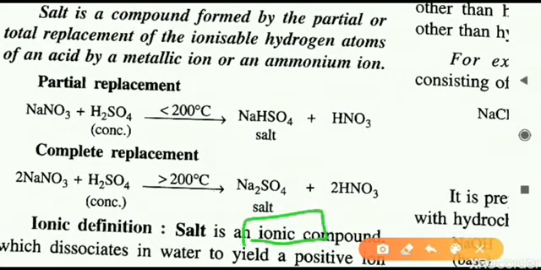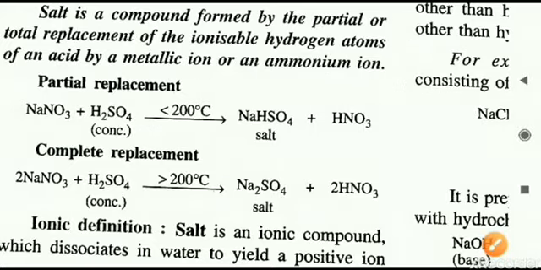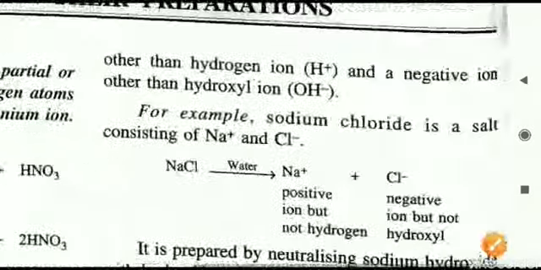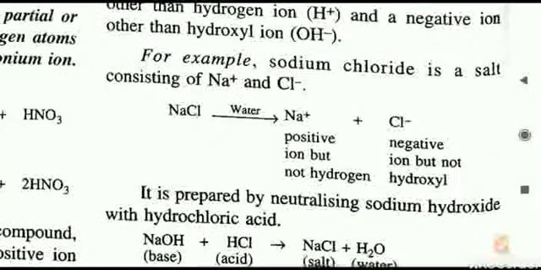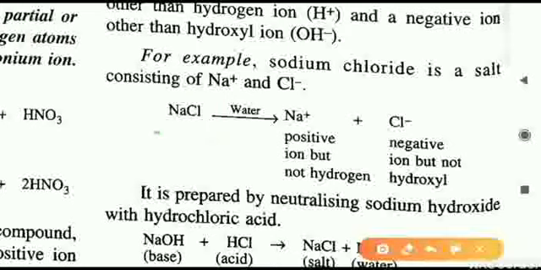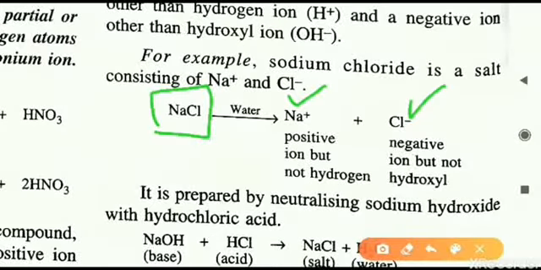Always remember, salt is an ionic compound. Whenever we dissolve this salt in water, it will dissociate, it will break down into individual ions. How is it so? Let us have a look here. An example is sodium chloride. When sodium chloride is put in water, we will get two ions: one is Na+ and the second is Cl-.